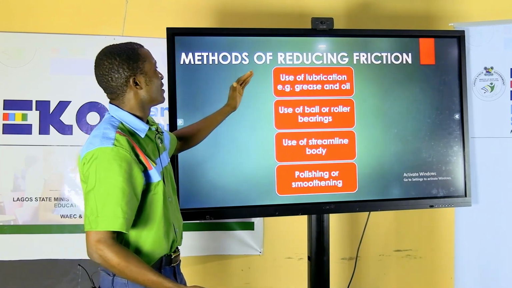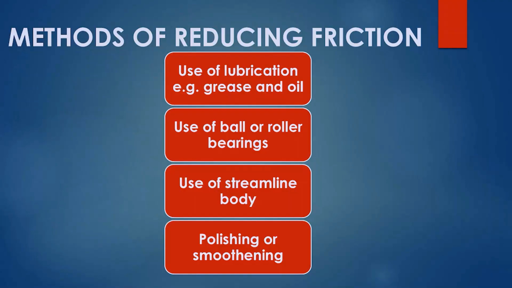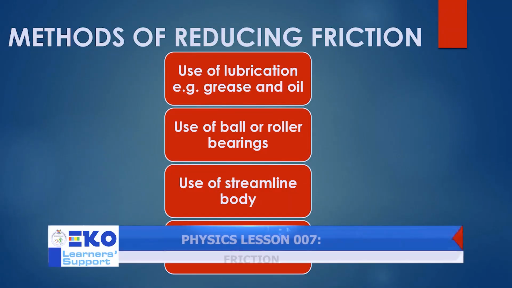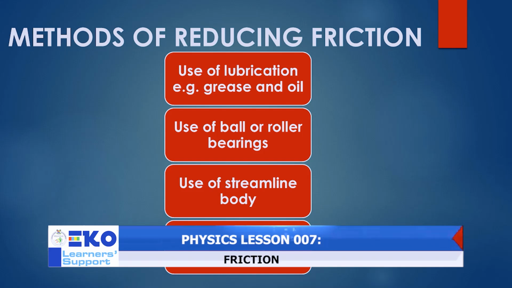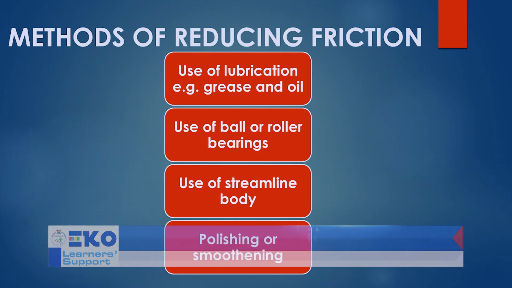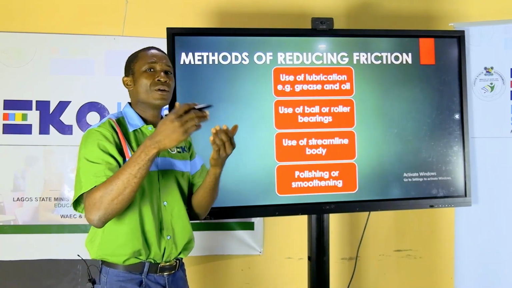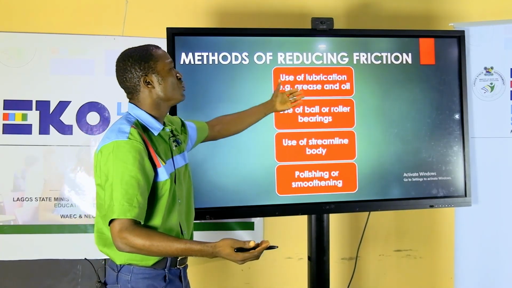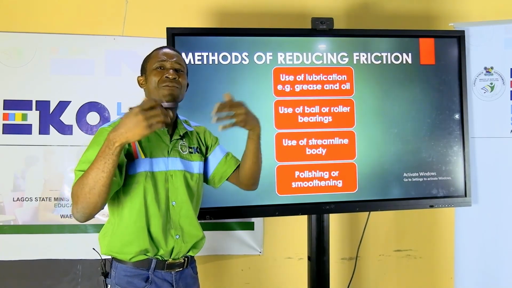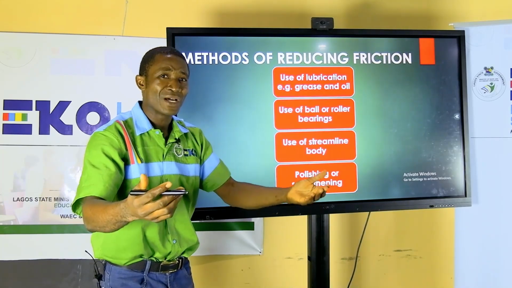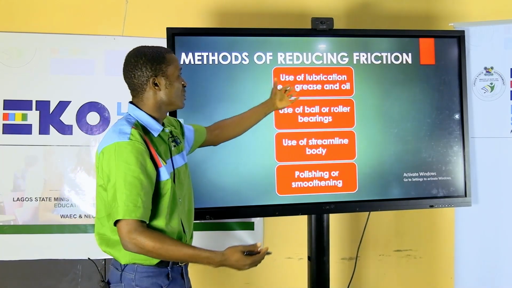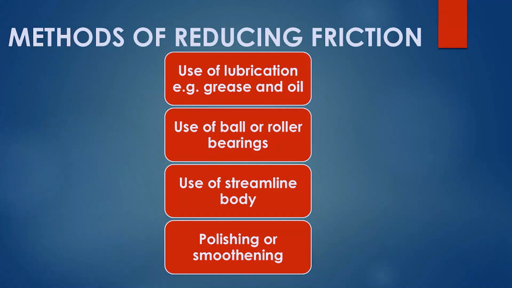Now, there is a way you can reduce friction. Though you might not be able to completely eliminate it, you can minimize it. How? Use of lubrication. When you apply lubrication, e.g. your grease and your engine oil, it tends to reduce friction. So we do this in areas where we feel we don't need friction and friction is existing. We try to reduce the effect of friction.